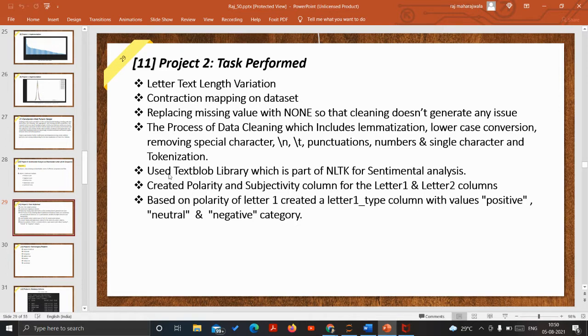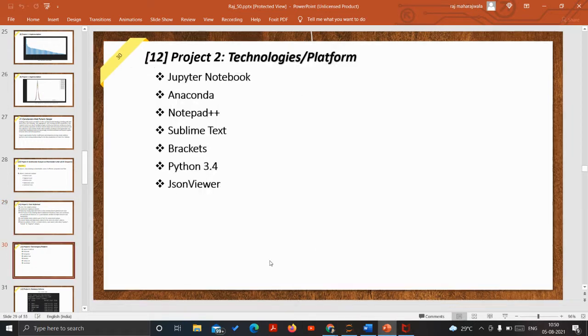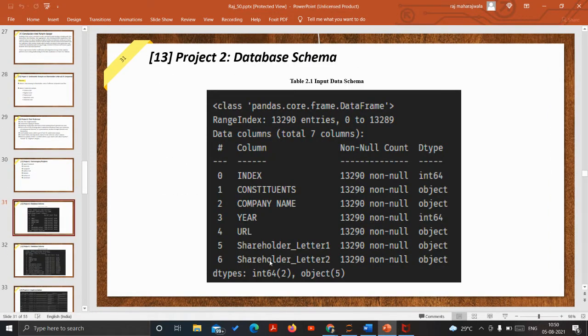and can add two new columns, which are polarity and subjectivity, at the end of our data set. After that, we have to arrange it and perform certain pandas operations and make it more accurate. So this was the task involved. Now these are the technologies which were used, and then this is the schema.